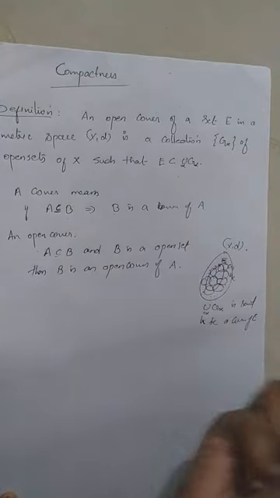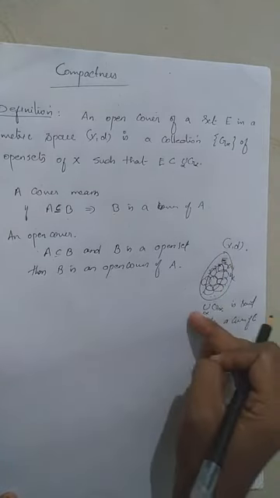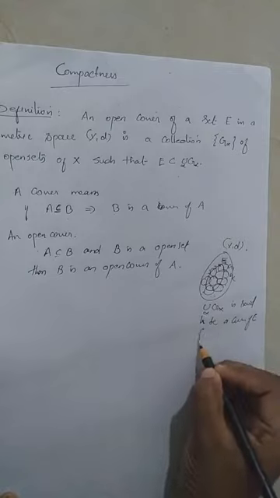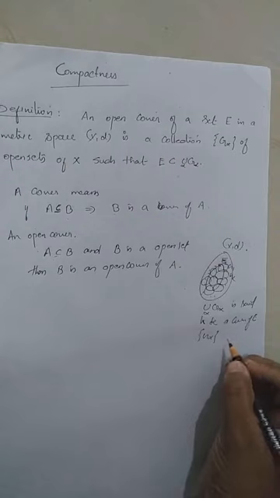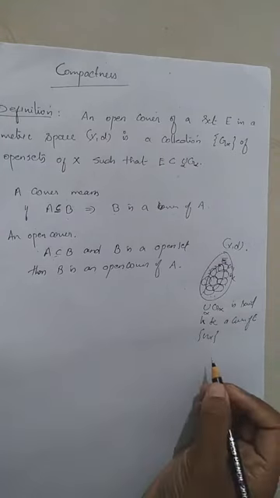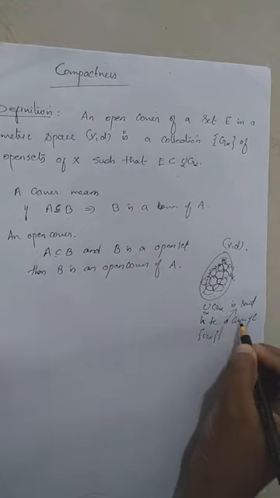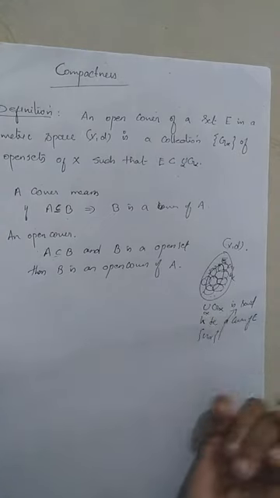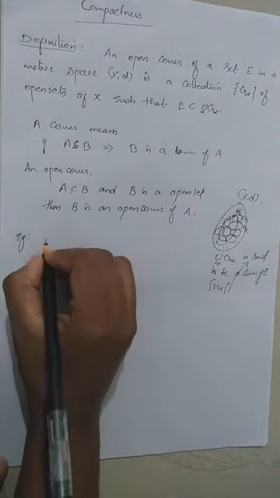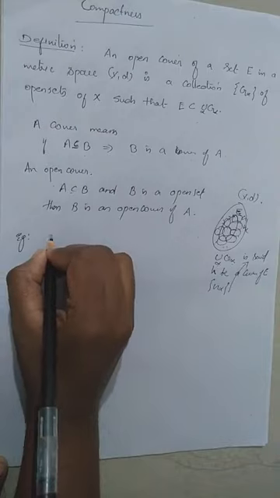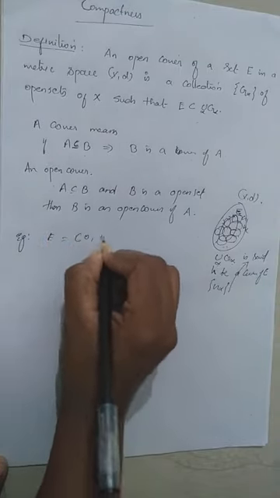Their union will include capital E. Therefore, that collection of sets whose union includes capital E is called an open cover. So a collection is said to be an open cover if the union over alpha of G alpha includes capital E. Clear? For example, consider some set E equal to the closed interval 0, 1